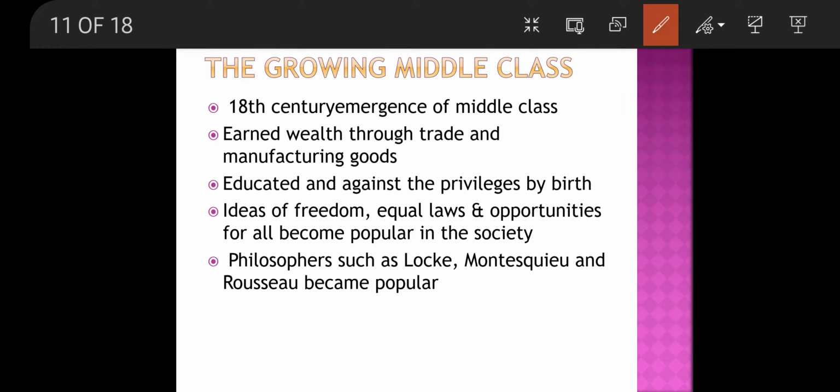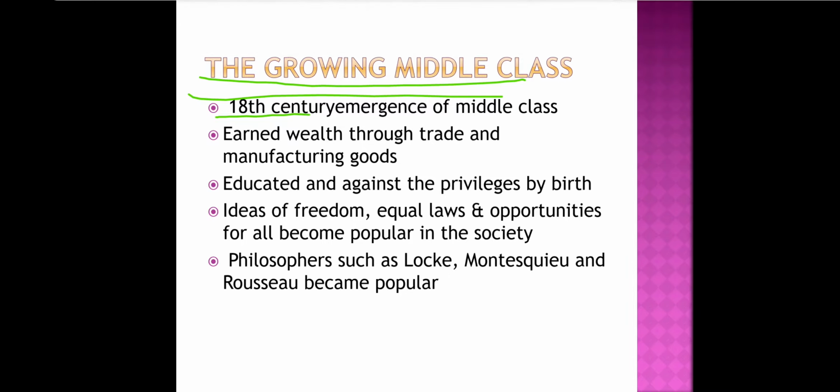Now, growing middle class. Middle class means people from the middle. They were not really very rich, not really very poor, but they were educated, right? So middle class people emerged in the 18th century.